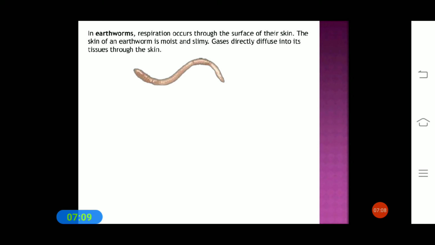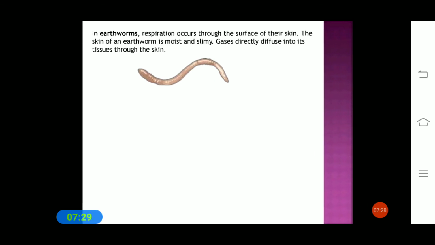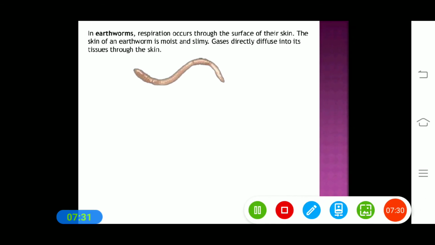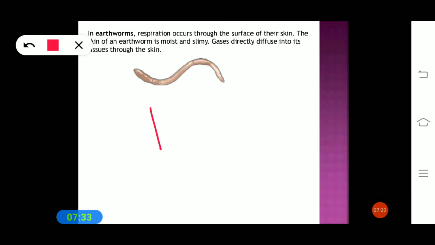Though frogs have a pair of lungs like human beings, they can also breathe through their skin, which is moist and slippery. So students, here you understood that the earthworm and the frog both respire through their skin.